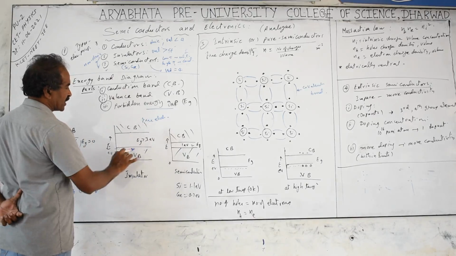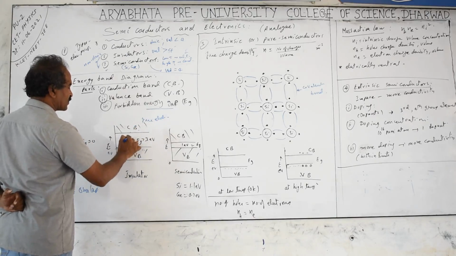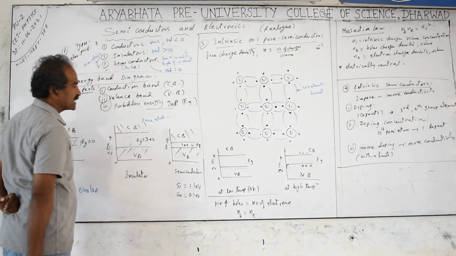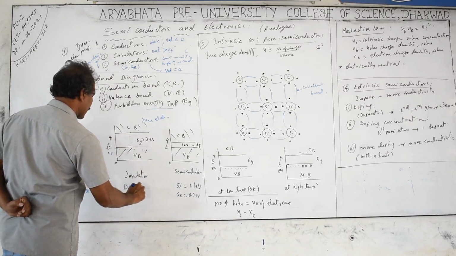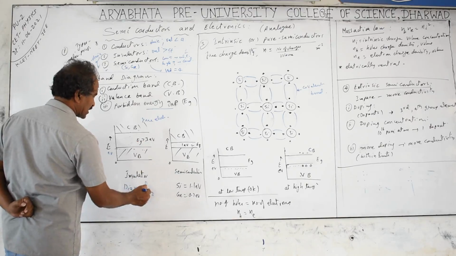Next, insulators. In insulators, we require large energy to take the electrons from the valence band to the conduction band. To transfer from the valence band to the conduction band, we require large energy, and the energy gap is more than 3 electron volts. Diamond is an insulator. The energy gap for diamond is more than 3, generally 3 to 5,